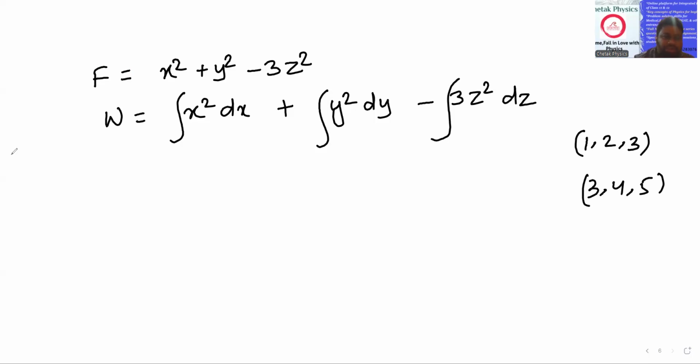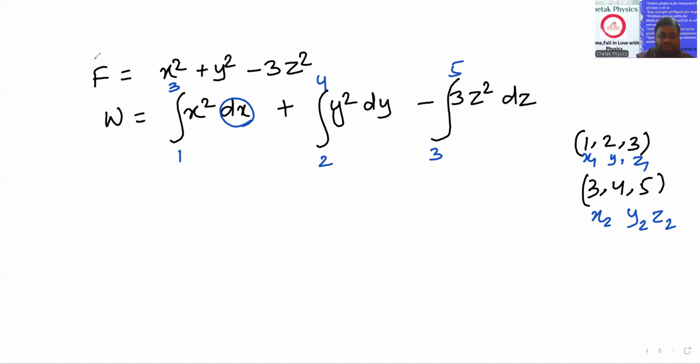This is x1, y1, z1 and this is x2, y2, z2. So what is the limit of x? 1 to 3. The limit of y is 2 to 4. The limit of z is 3 to 5.